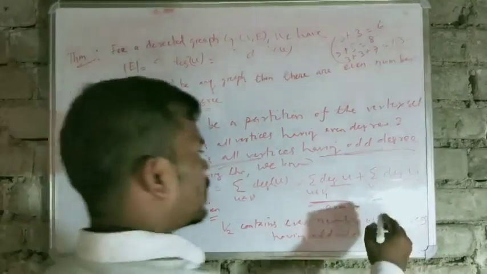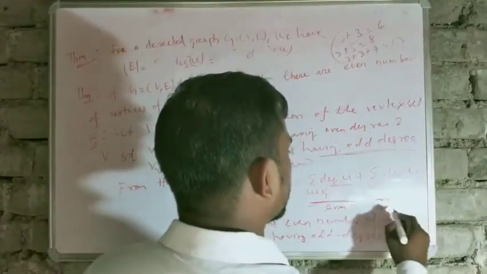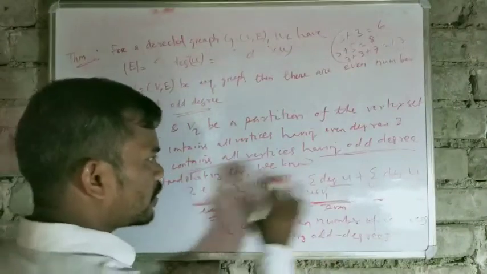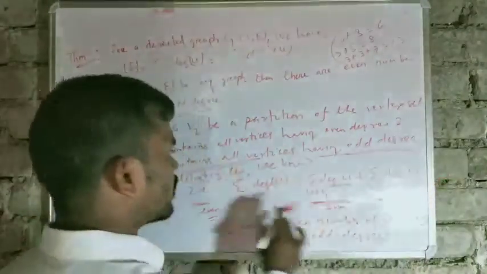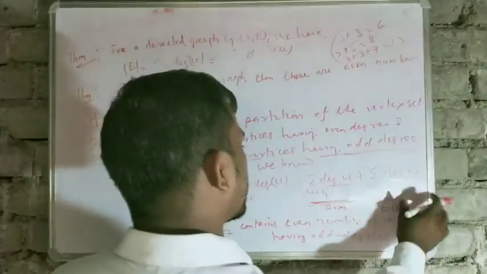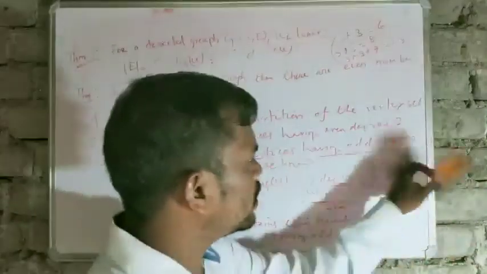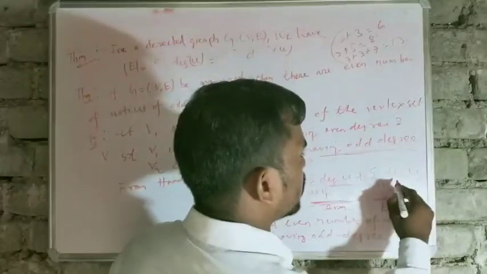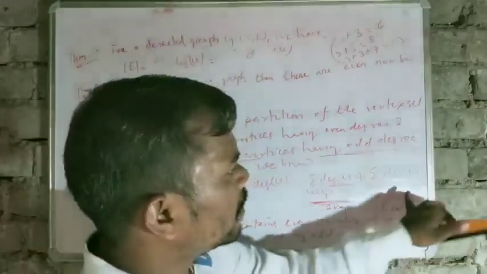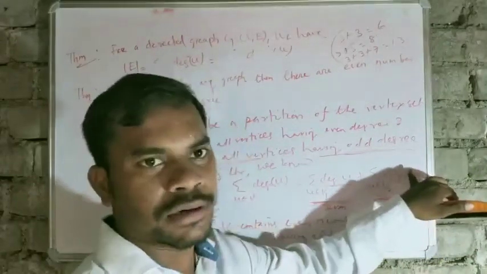So here, since this one is an even number and the whole sum, this one plus this one, is an even number, we can conclude that this thing must be even, because even plus even is even. Now this one is an even number and each term here, the summation means we are adding some terms, and each term is an odd number.